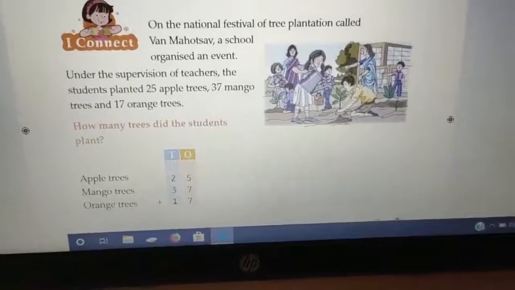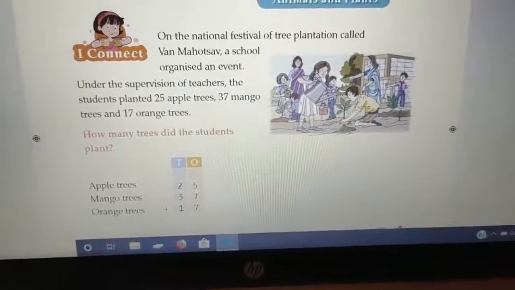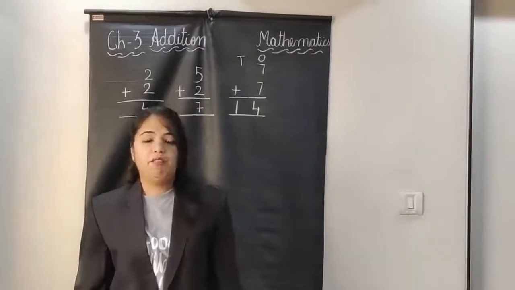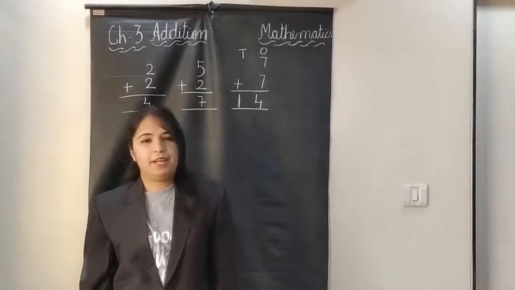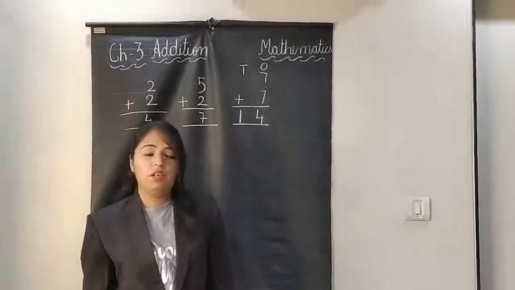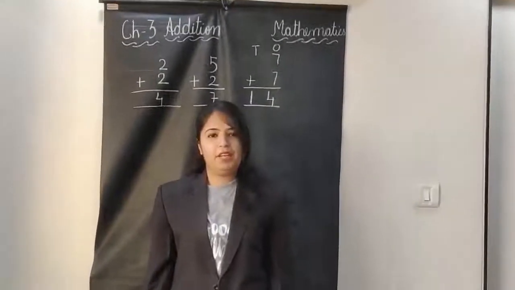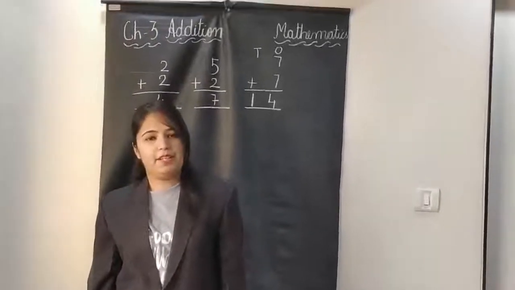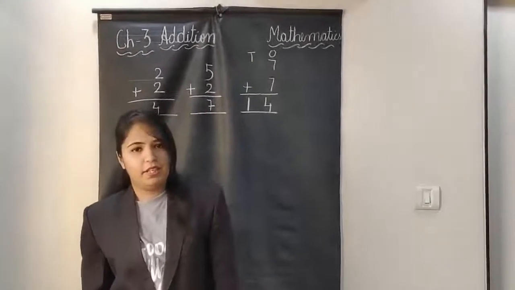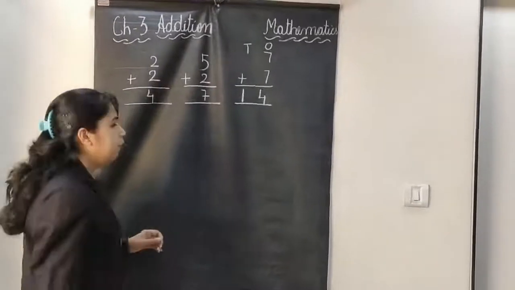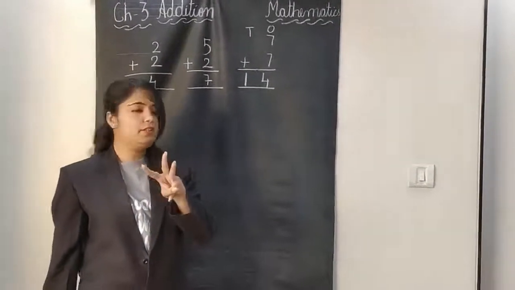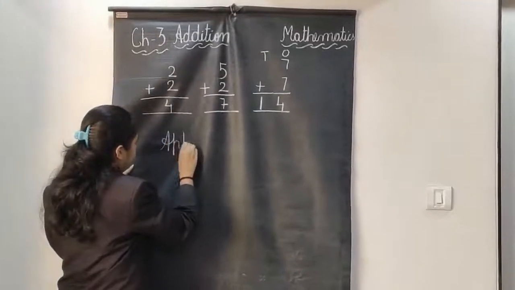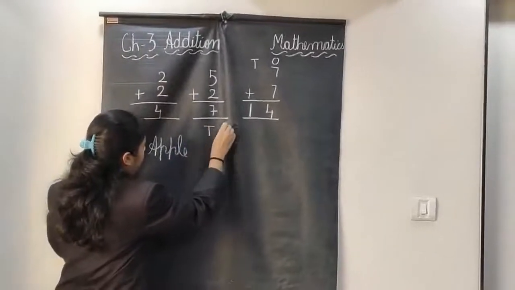We will solve this on the board. As we have read from the textbook, they are celebrating Van Mahotsav, which means tree plantation day. We also celebrate it in our school. We go to the garden and plant a tree. On that tree plantation day, they planted three kinds of trees. First one is the apple tree.